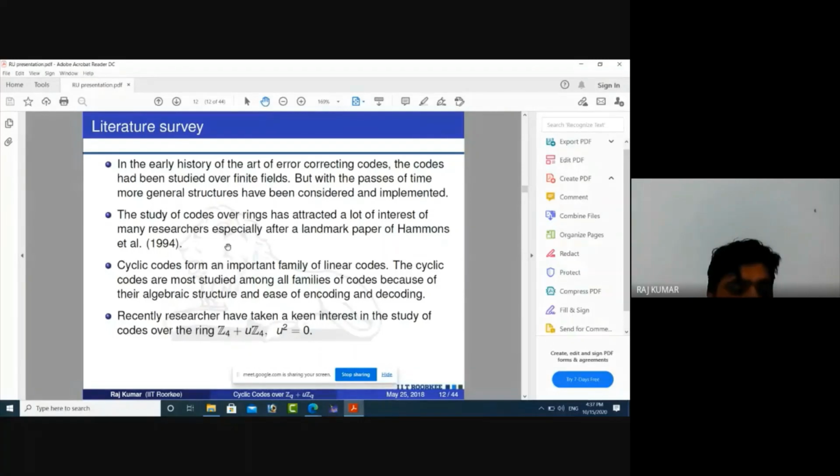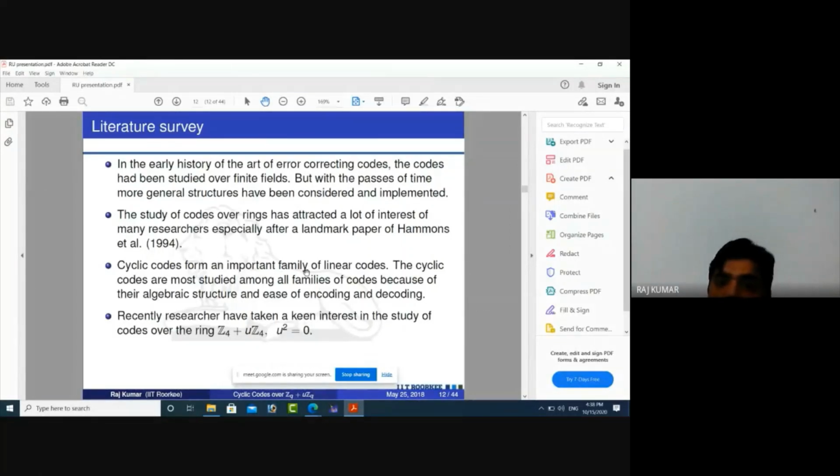The main work on codes over rings is over finite chain rings and Galois rings. We know what a finite chain ring is. A finite chain ring means a ring where all ideals of the ring form a chain under set inclusion. Then this ring is called a finite chain ring. Many research papers have been published on codes over finite chain rings.